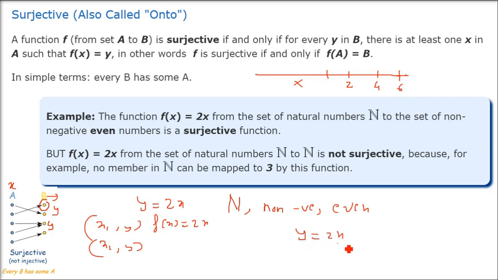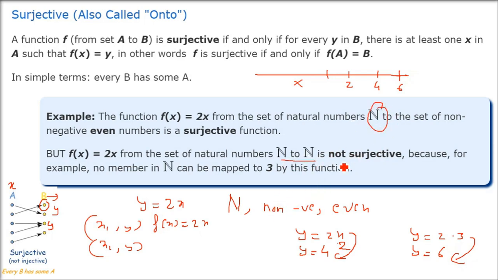y equals 2x. X you put as 2, you'll get y as 4. You put 3, you get 6. So all the values are on the positive side and all are related to a value of A. That is, every y is related to some x.